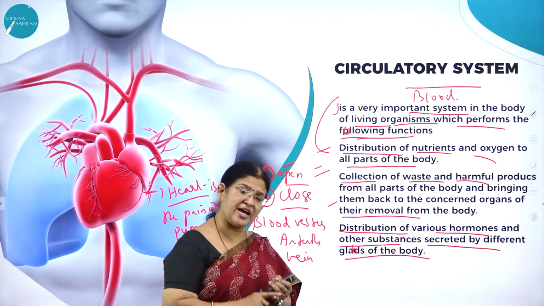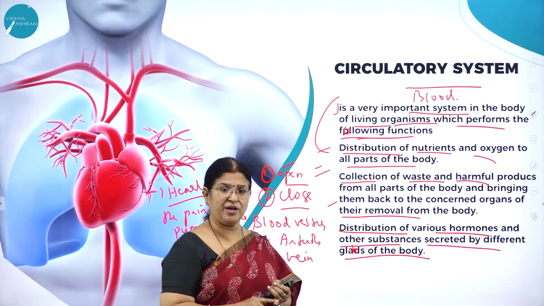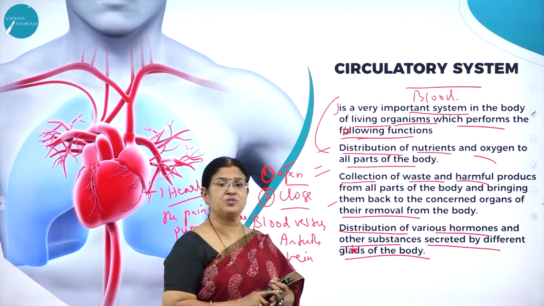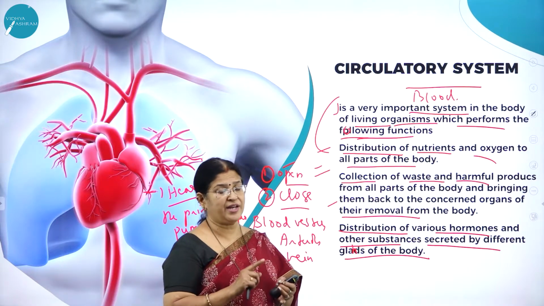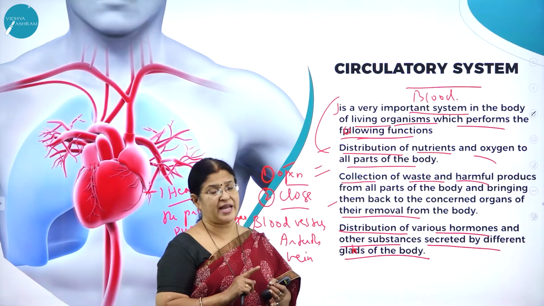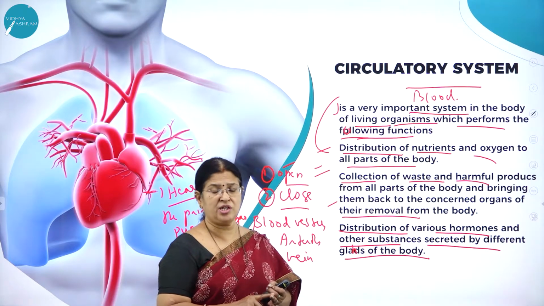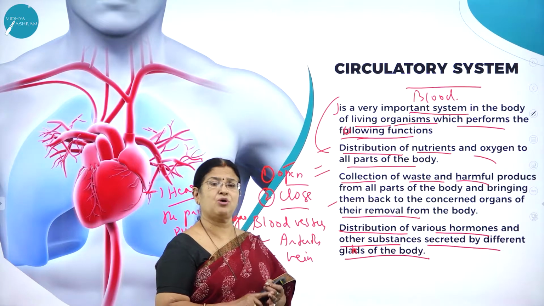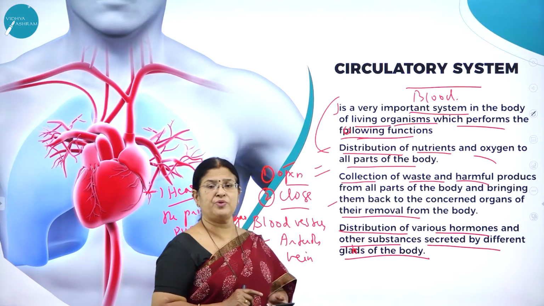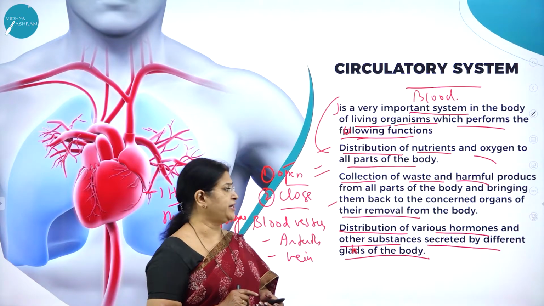So elimination of gaseous waste, that is carbon dioxide, elimination of nitrogenous waste, that is urea, carrying of the nutrients, carrying of the oxygen, the essential nutrient elements and other elements, all is made possible by this very important system called the circulatory system.